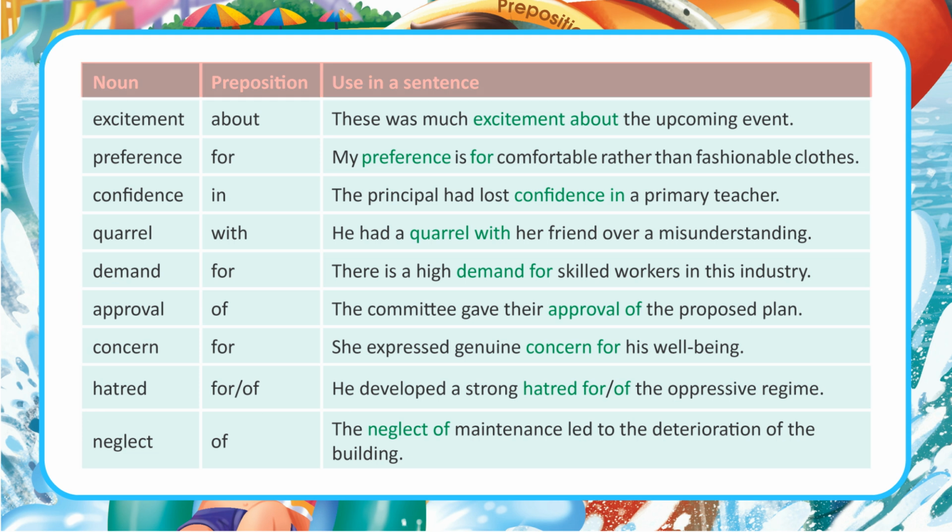Read them carefully. Noun. Preposition. Use in a sentence. Excitement, about. There was much excitement about the upcoming event. Preference, for. My preference is for comfortable rather than fashionable clothes. Confidence, in. The principal had lost confidence in the primary teacher.